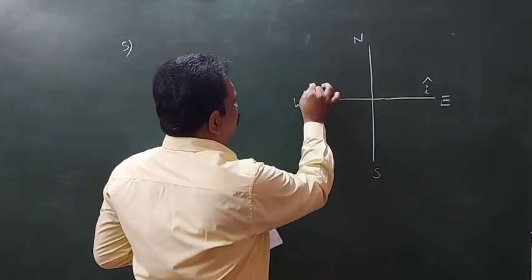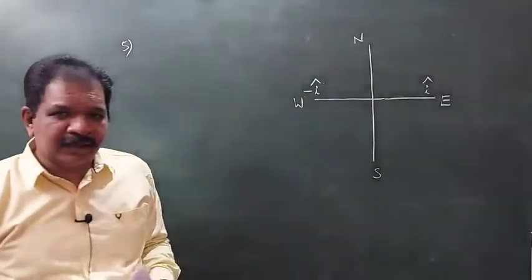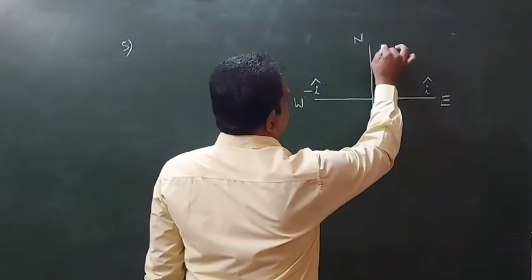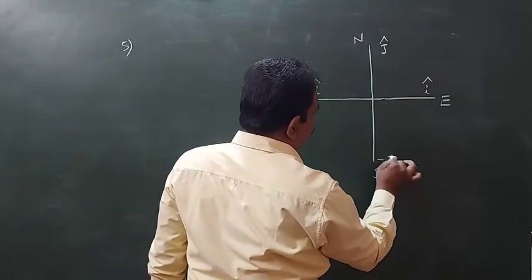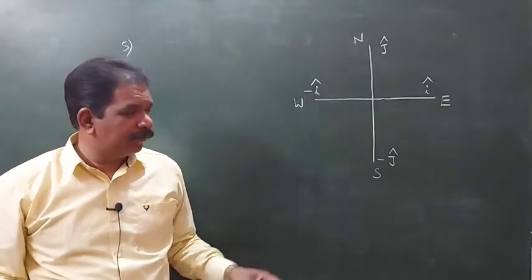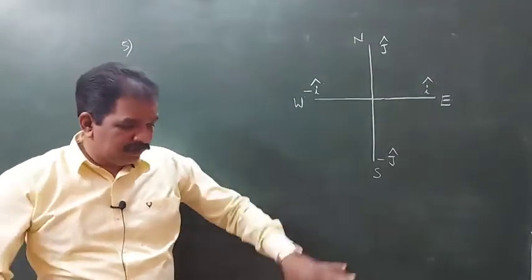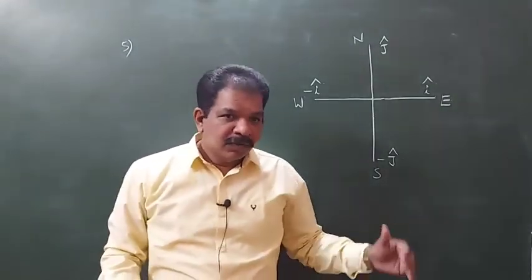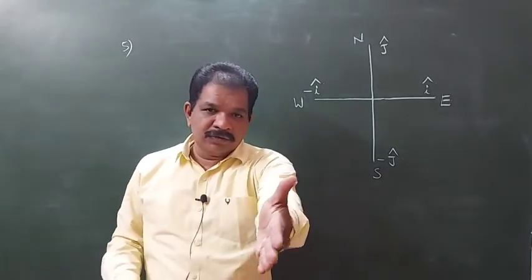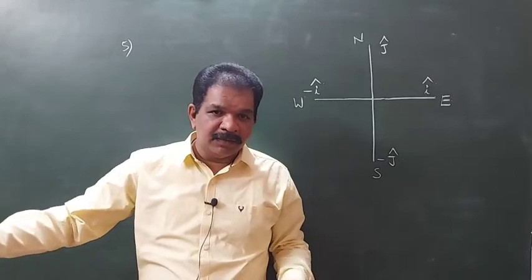Here the unit vector will be minus i cap. Here the unit vector will be j cap. Here the unit vector will be minus j cap. If this is the room, this will be north, east, south, west. Like this it will be there.